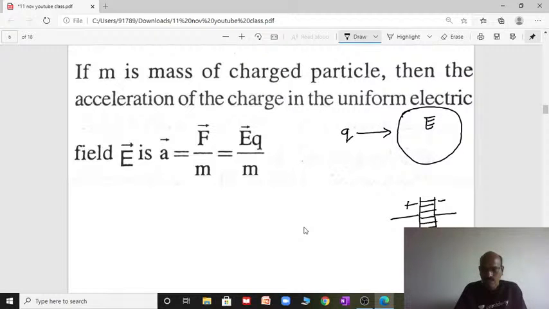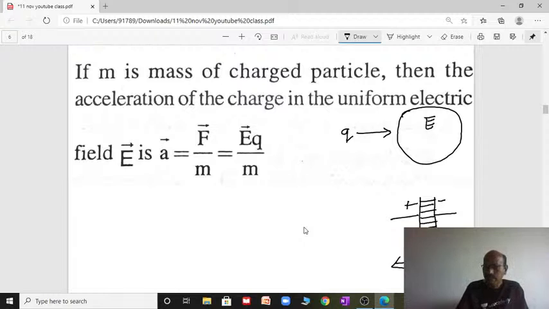For a positive charge, suppose you draw the electric field due to a point charge, it will be a radially outward electric field, right? It is non-uniform. Now the charge Q enters into the uniform electric field, it experiences a force.